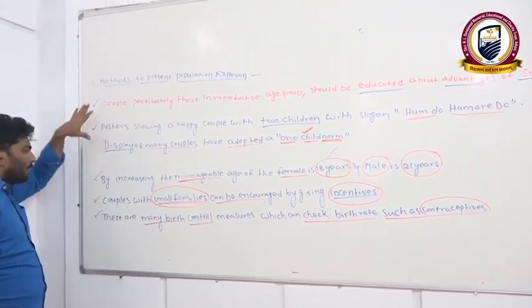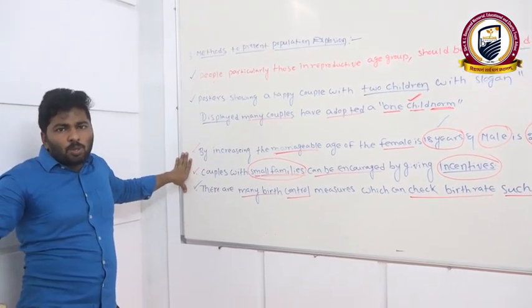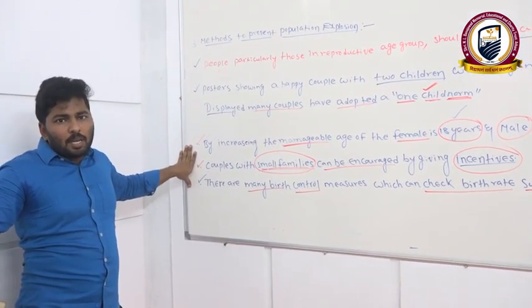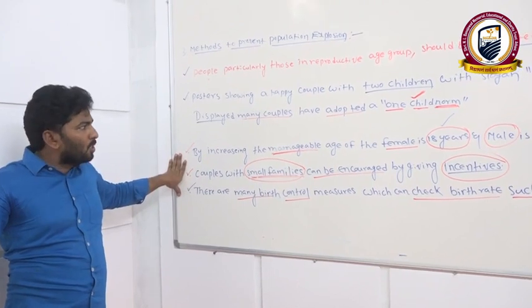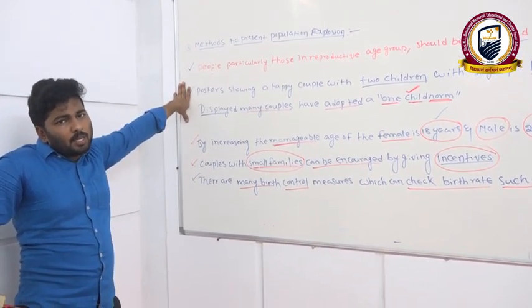These are the 5 things we need to know to control the population explosion. We must follow these 5 points. Then obviously we can prevent the population explosion.